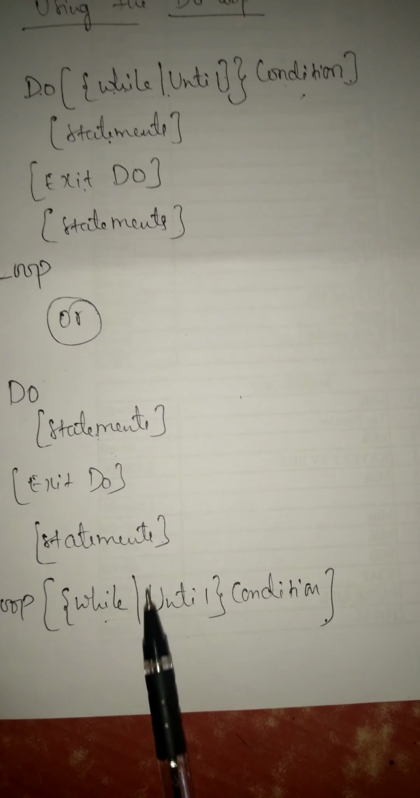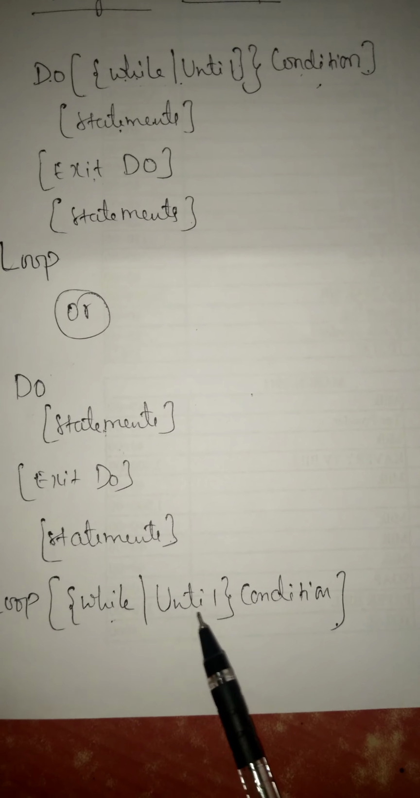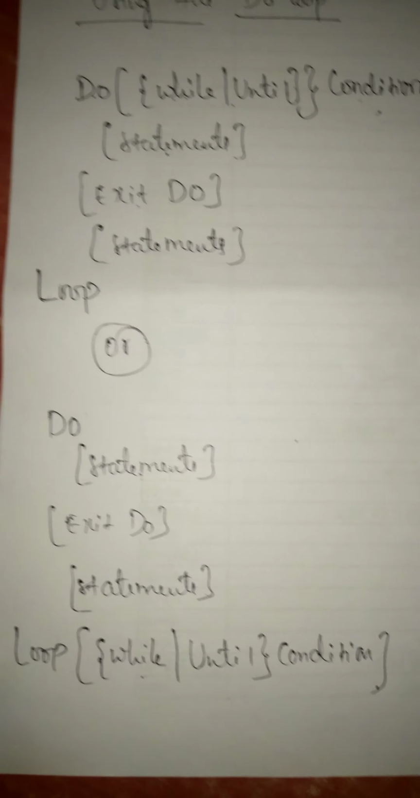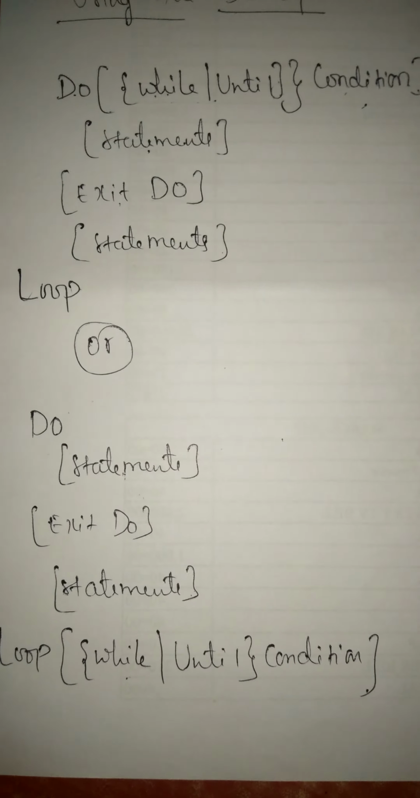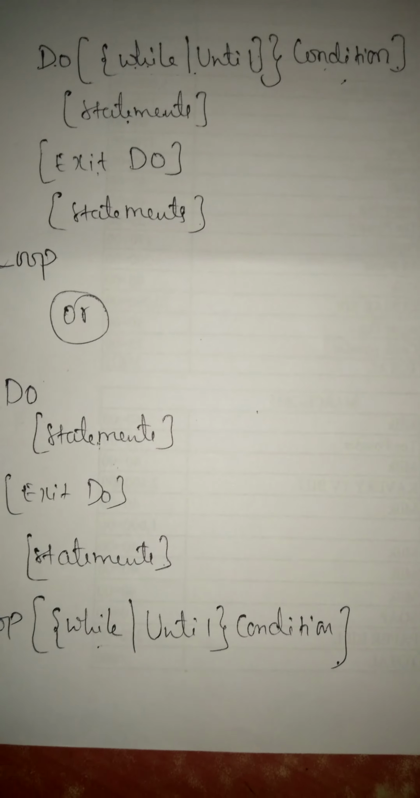In a post-test loop, first we are going to execute the statements. Later we are going to what? Check a condition. Later we are going to check a what? Condition.